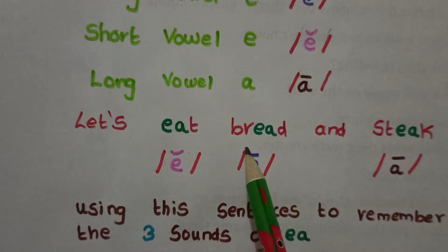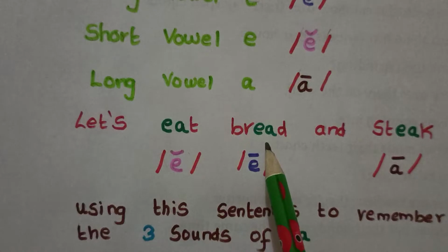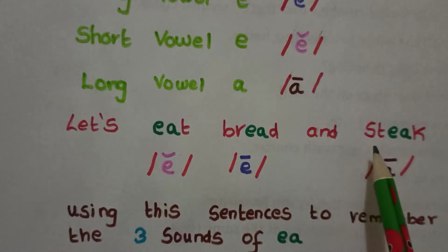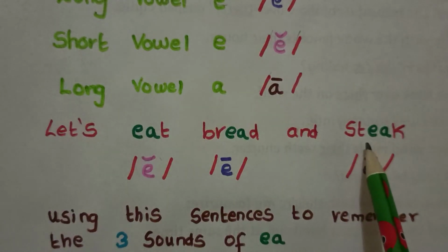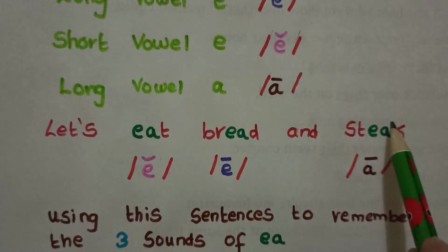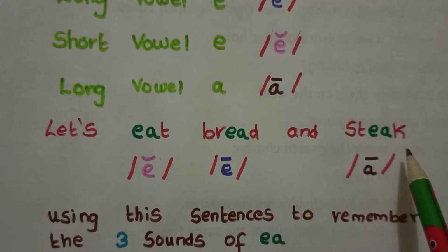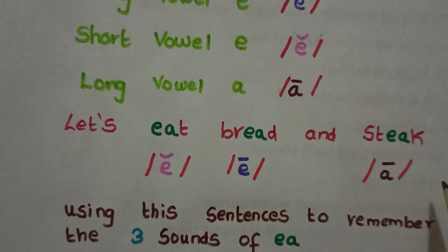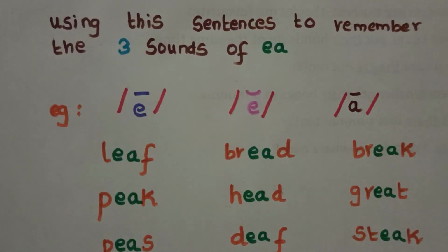Here bread, br, ed. Here a short vowel E is used. Bread. And steak. This takes a long vowel A and k. Steak. Steak is a beef. So this sentence helps us remember the three sounds of the digraph, or vowel team, EA. Let's see a few examples on this, using these sentences to remember the three sounds of the digraph EA.